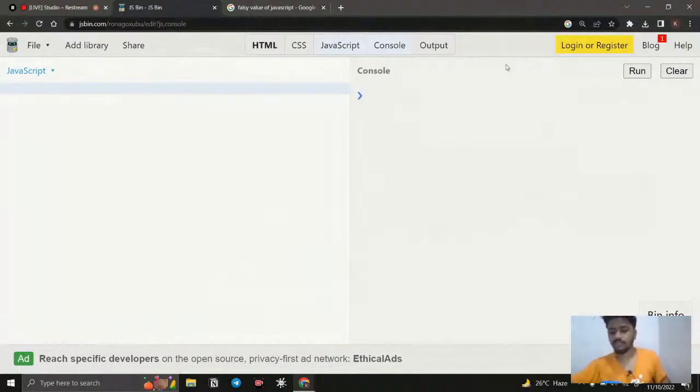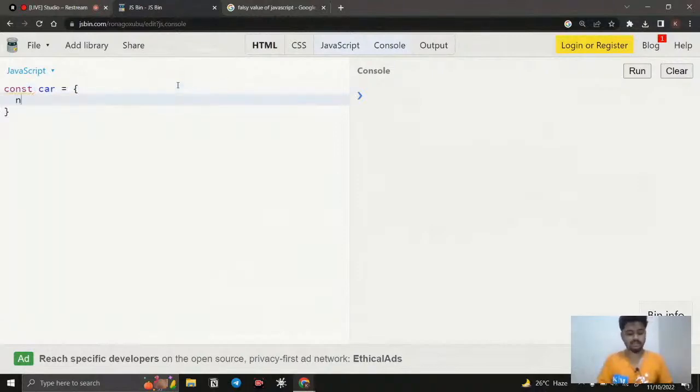So the second thing we're going to do is create an object. Right now we know how to create an object, right? How do we create it? We simply say const, and I want to create a car object. I just say car, and we will use the syntax. What is the brand of the car? I just say brand, and it is going to be Audi. And the next thing, just give a comma, and what is going to be the model.